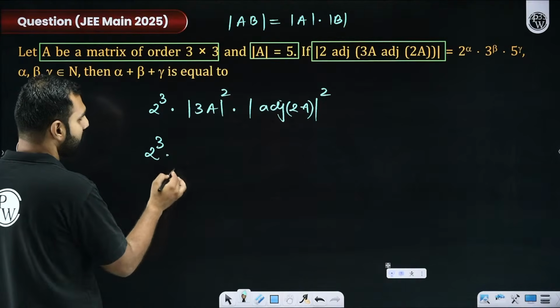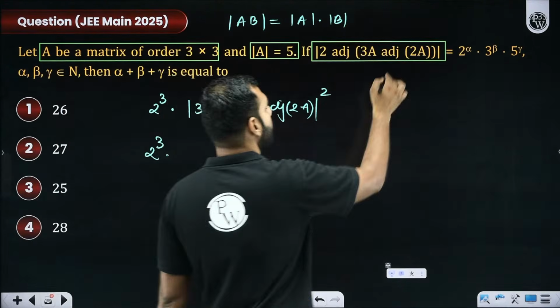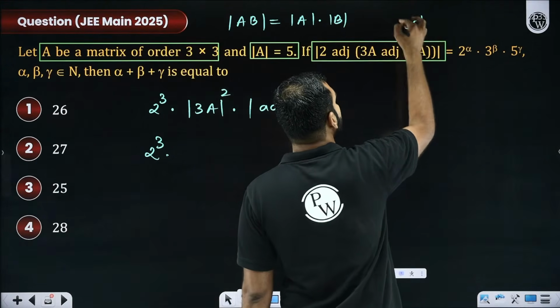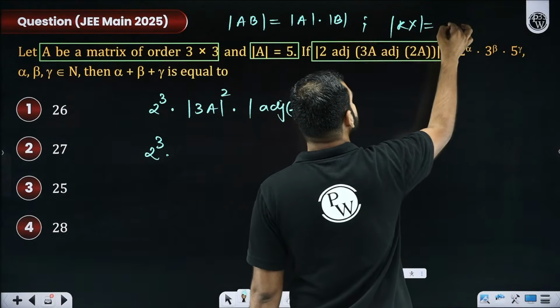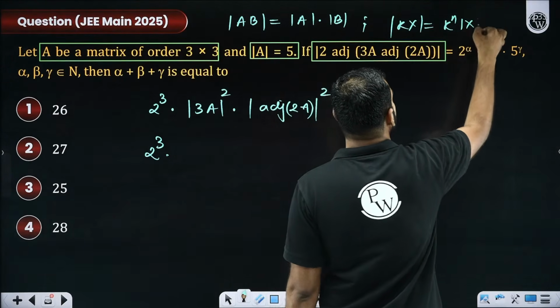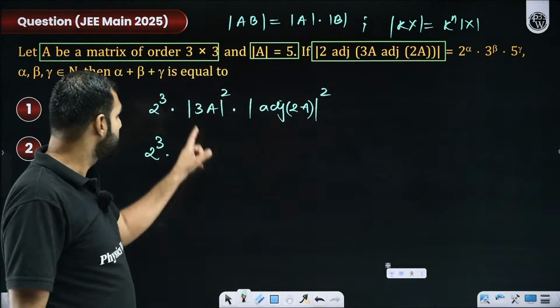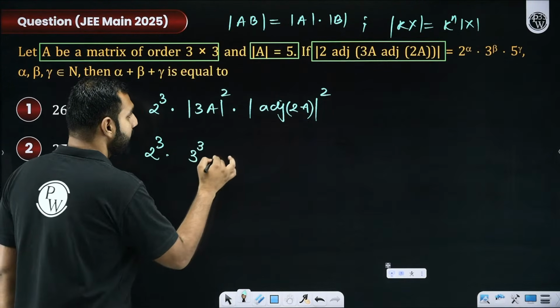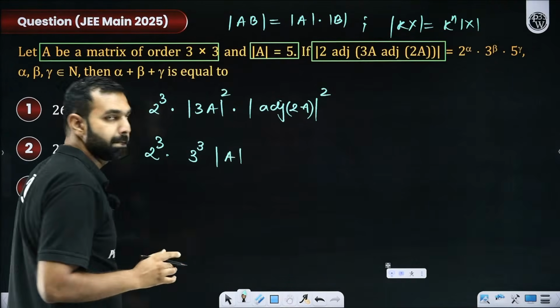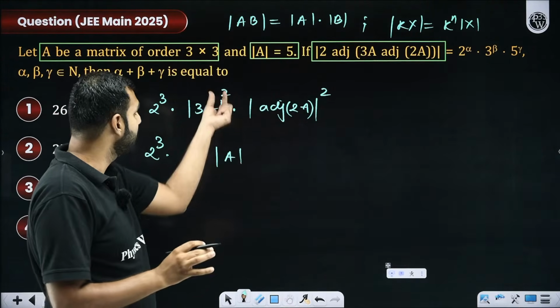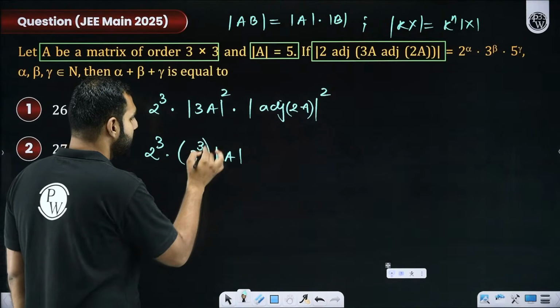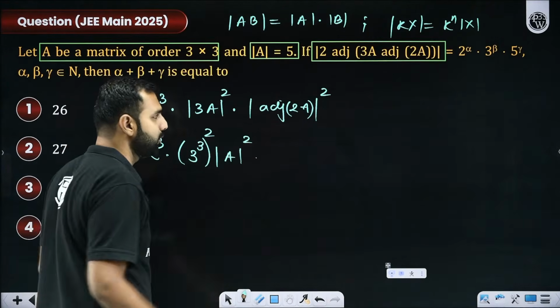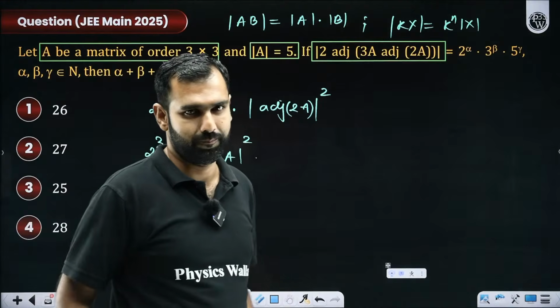2 cubed stays outside. Now this 3A, again the same property: determinant of kX, I hope you remember, is always k to the power n times determinant of X. Yes or no? So this is 3. It comes out as 3 cubed times determinant of A. But this whole is raised to the power 2. So will I not say that this should be raised to the power 2 and this should also be raised to the power 2? Yes or no, everyone?